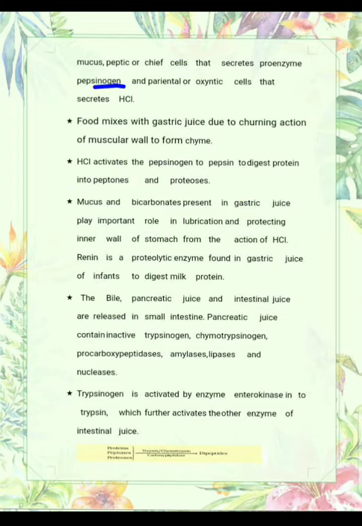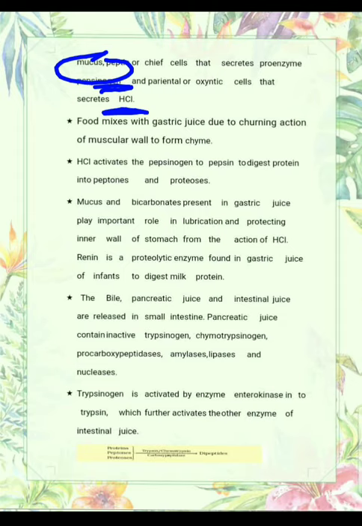After that, the pepsin helps in the digestion of proteins, and the third one is the mucus. Actually, you know that HCl is very acidic in nature. The pH of HCl is about 1 to 2, so it can harm the walls of the stomach. So for the protection of the stomach from HCl, mucus is present. Mucus lines the wall of the stomach and protects it from HCl.